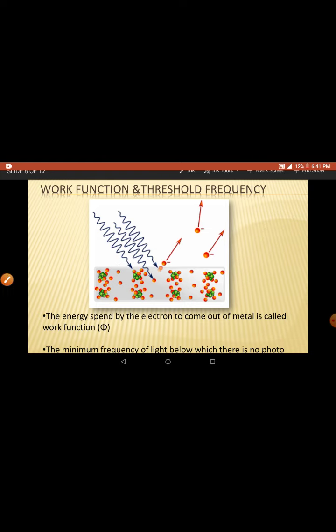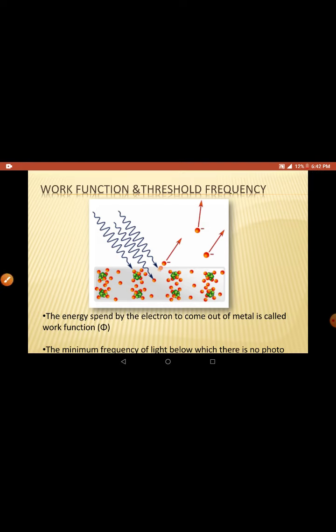So here, suppose in another case we have increased the energy of the photon, then the photon's energy is just sufficient to eject the electron. That means the photon is coming and the electron completely absorbed the photon and it came out.